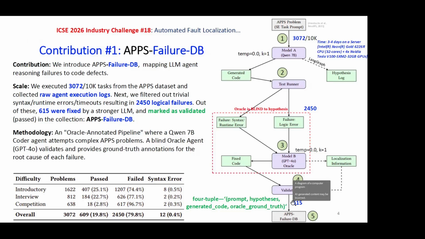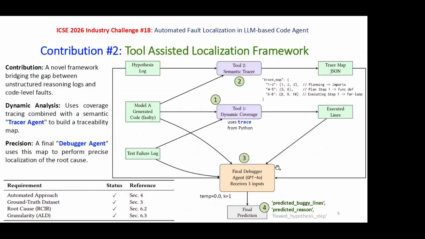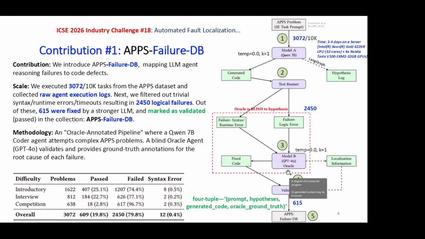And this is our subset of the analysis. The contribution is having created this data set of 615. The final set was 615 points.